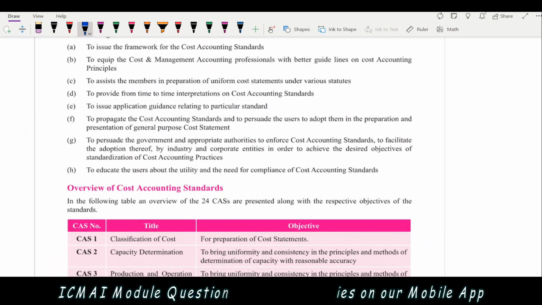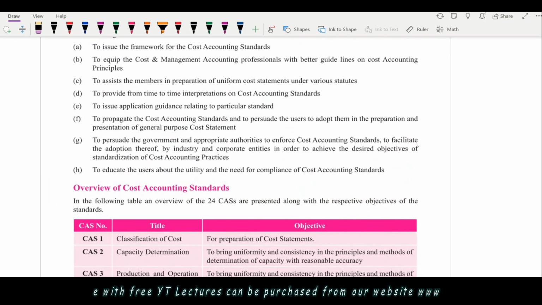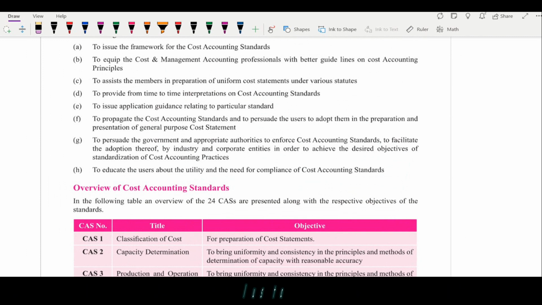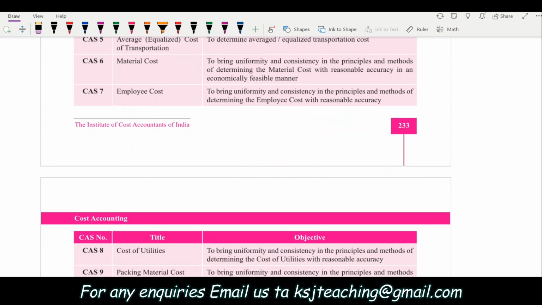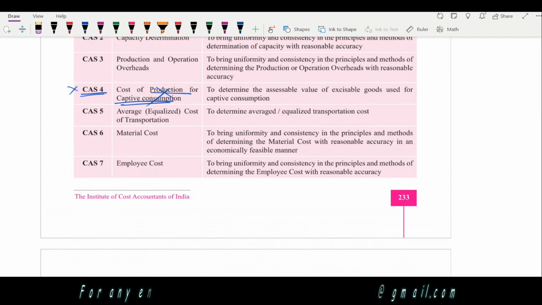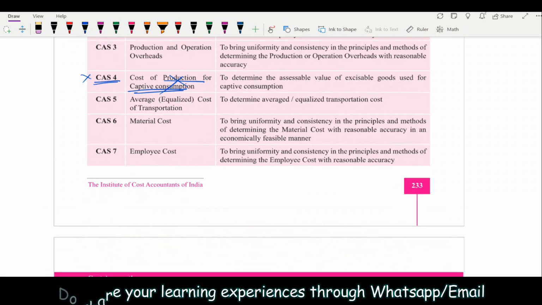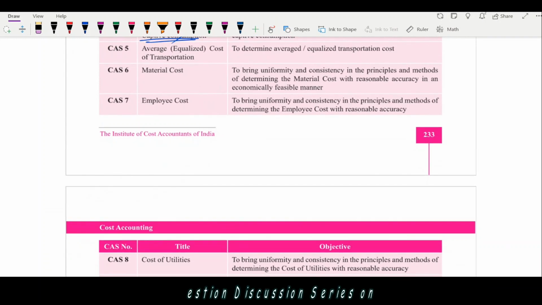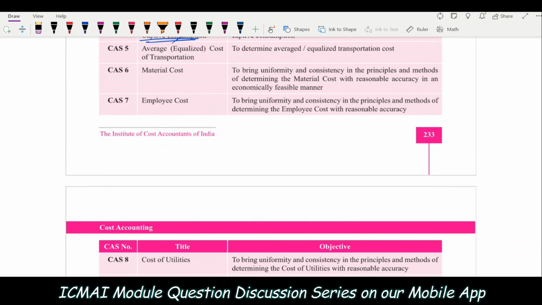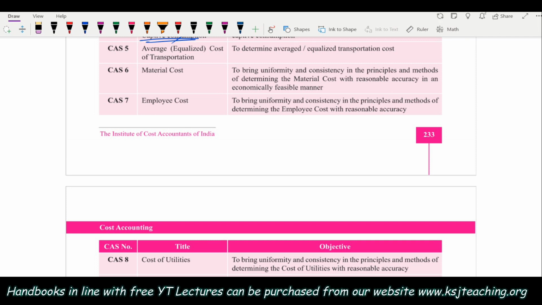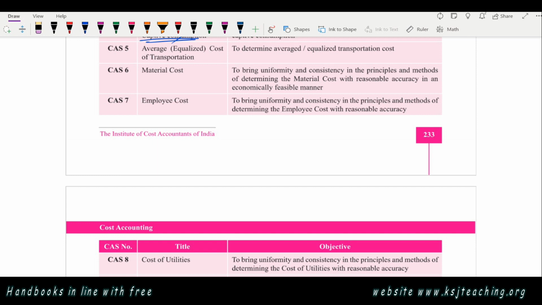Okay, so now we are going to do all the CAS, starting from CAS 1 to 3. I'll make a separate video for each CAS, and we will be studying a little more than what is given in the books. We'll go into the depth of it, because that will help you in the CMA final also, where you have the cost accounting standards.